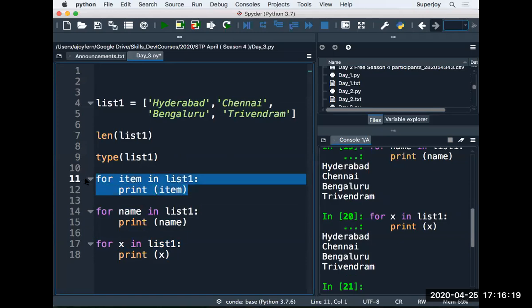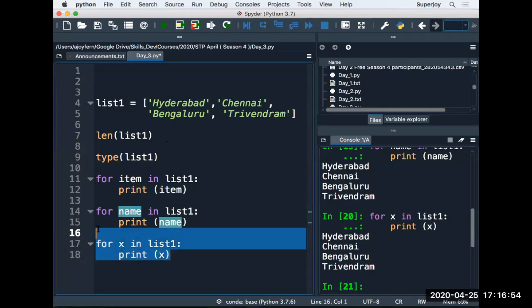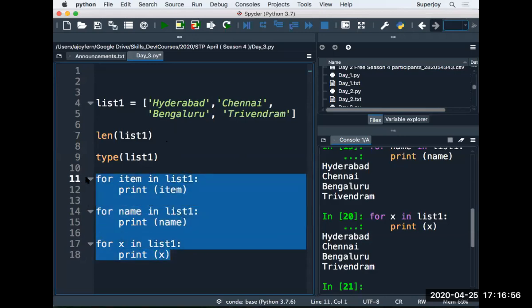So this is a for loop. This item is called an iterator. What do we call it? Iterator. And that iterator for the first time will have Hyderabad as a value. The second time, the iterator will have Chennai. The third time, the iterator will have Bangalore. And the fourth time, the iterator will have Trivandrum. The same way with this loop and with this loop. So here the iterator is item, here the iterator is name, here the iterator is X. In all of these forms, we are getting the same answer.